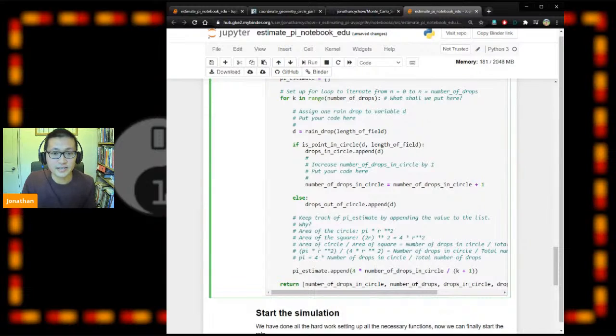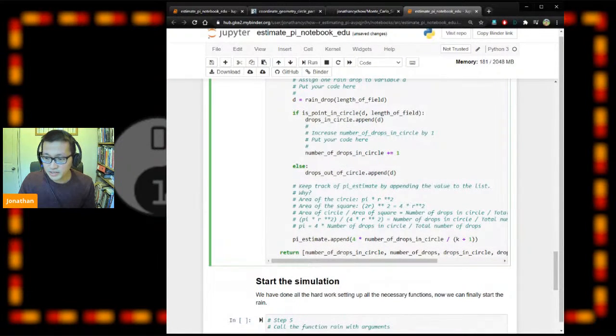But actually there's a better way to do this. In Python, if you want to increase a variable by 1, you can do it like this. So basically it increases itself by 1 whenever it gets to this point. So if this point in circle is true, it will execute this bit. Otherwise, it won't.